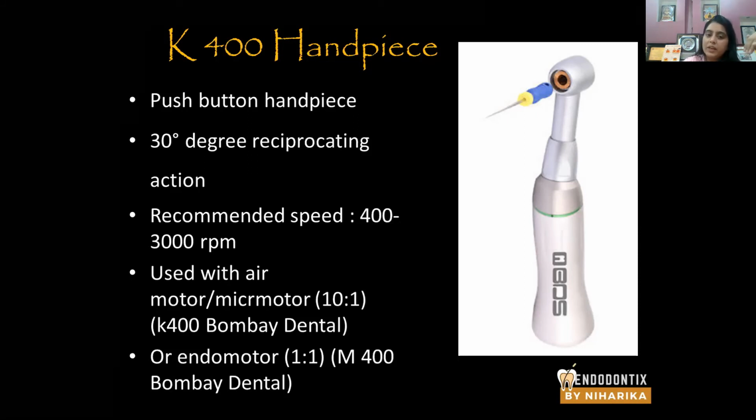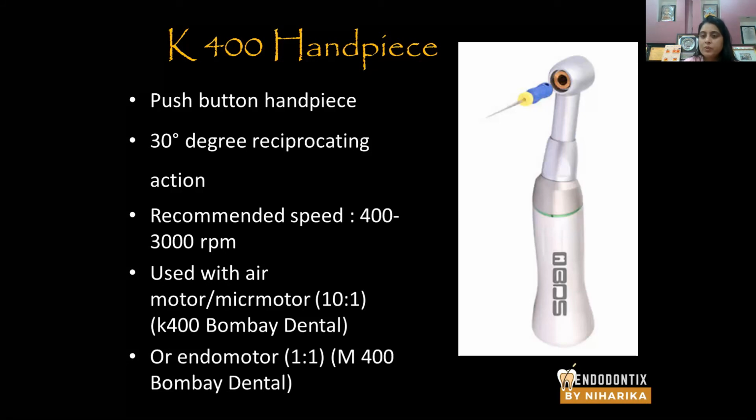The recommended speed is 400 to 3000 RPM. Initially, you can use it till 800 RPM, but later on with practice, you can use it at a higher speed. Now again, 3000 RPM means this has a gear ratio of 10:1. The speed on the micromotor should be 30,000. Okay, if the speed is 30,000, you use the handpiece.